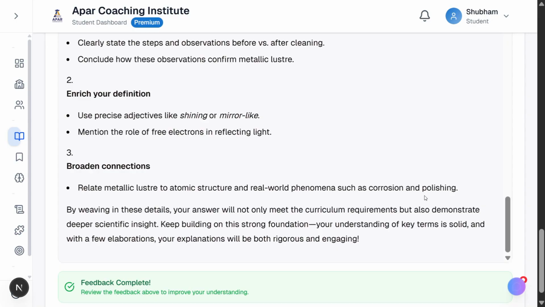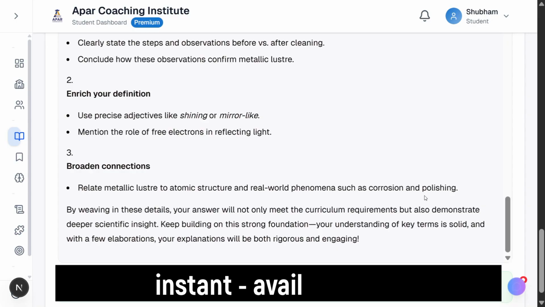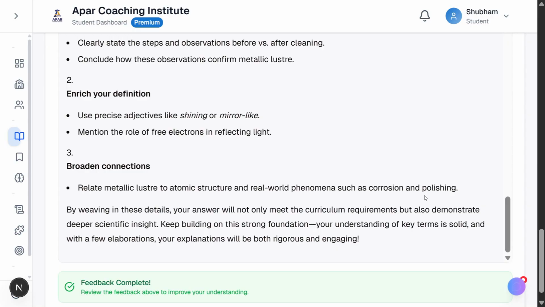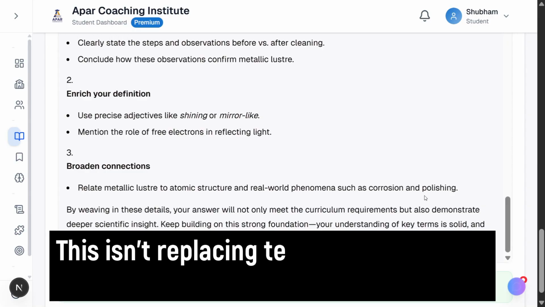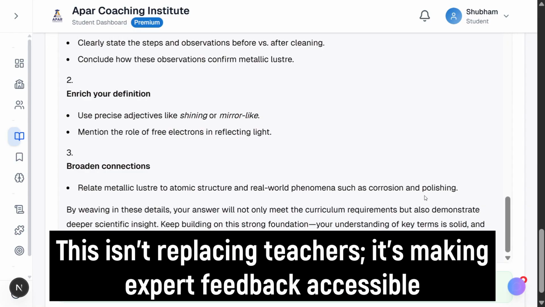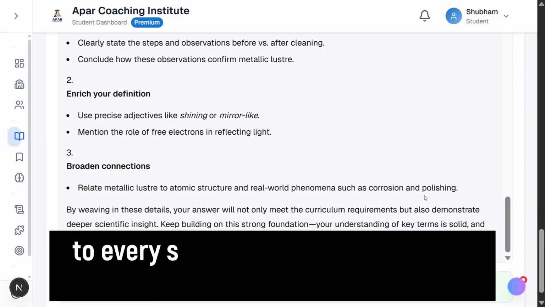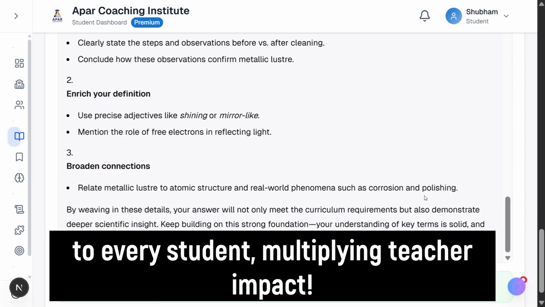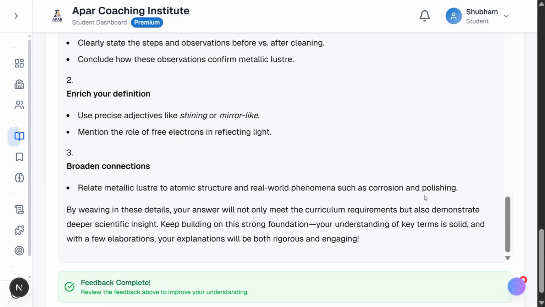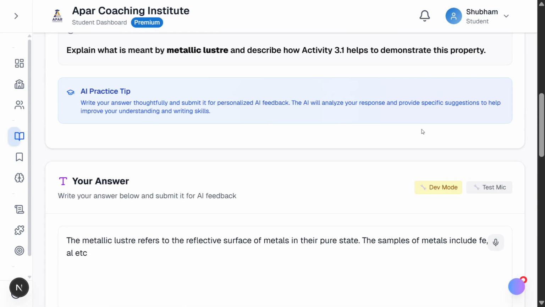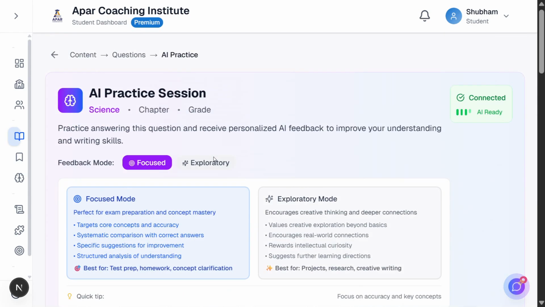Traditional feedback is scarce and delayed. AI feedback is abundant and instant, available 24/7 with unlimited attempts. This isn't replacing teachers. It's making expert feedback accessible to every student, multiplying teacher impact. The system reframes mistakes as learning opportunities. When gaps are identified, that's information guiding your next step, not judgment. With unlimited attempts and zero penalty, you can iterate freely until mastery develops.